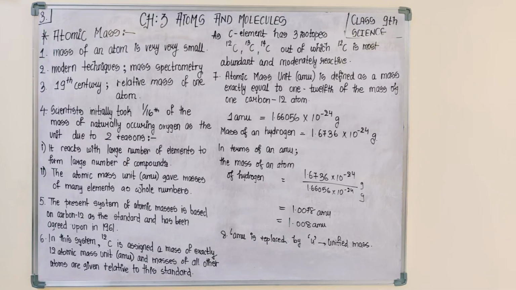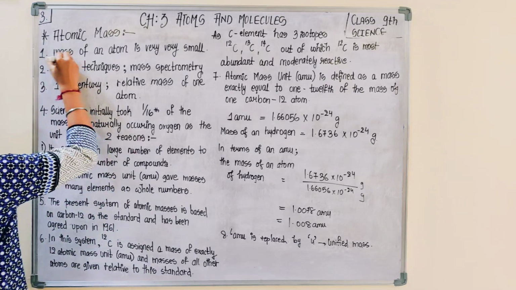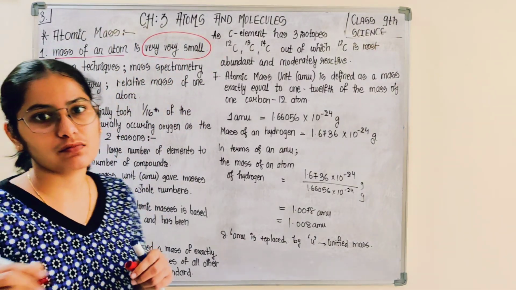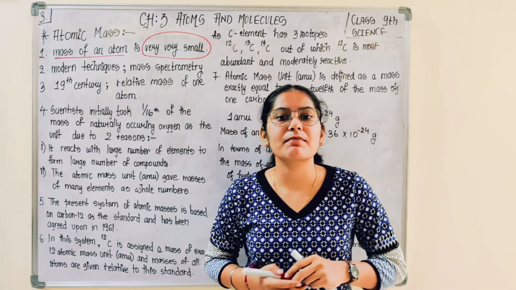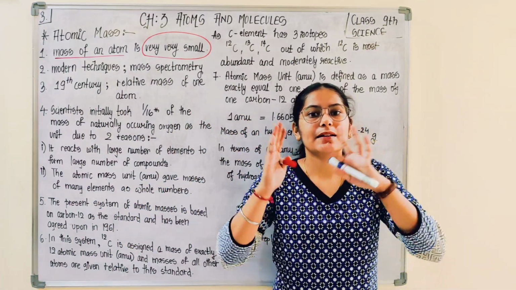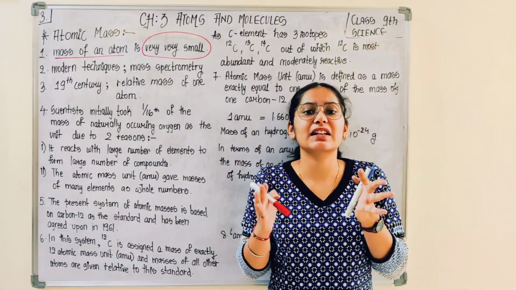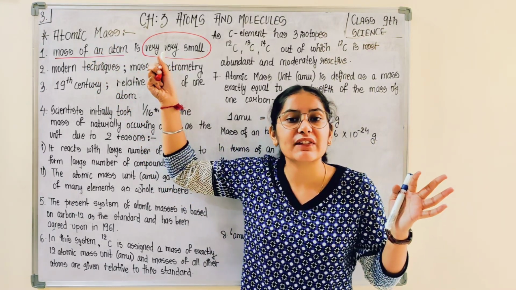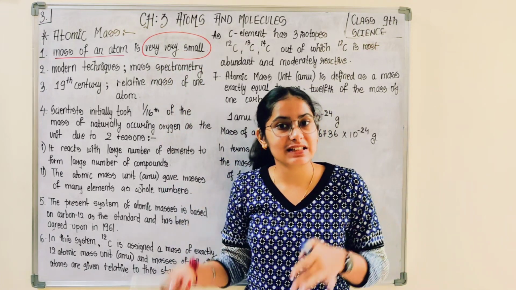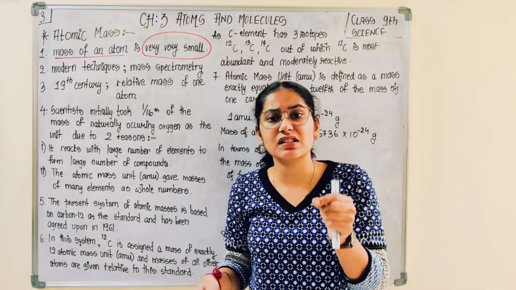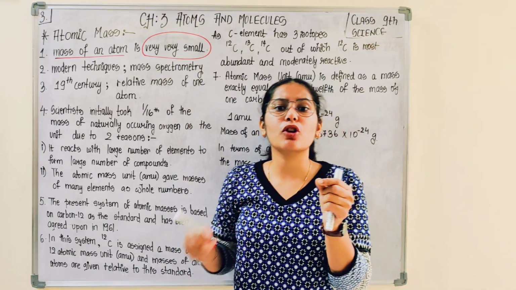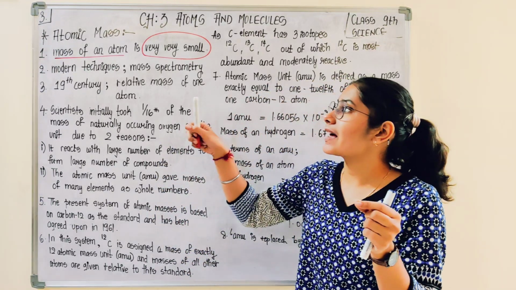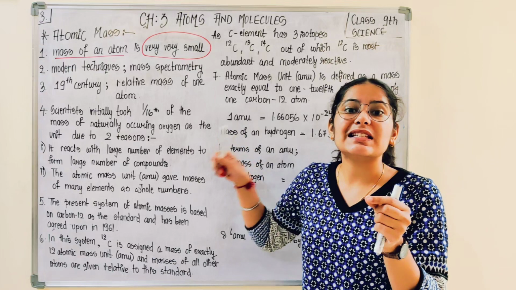So atomic mass, the mass of an atom, is very very small, है ना? अगर मैं atomic mass की बात करती हूँ, it means the mass of an atom is very very small. As we have discussed that the size of an atom is so small, the mass of the atom would also be very small. ठीक है, so atomic mass, that means the mass of an atom, is very very small.